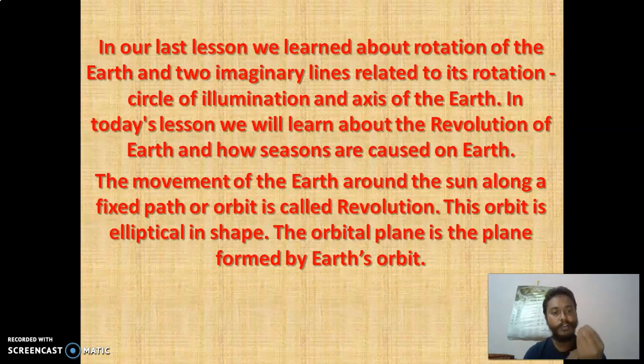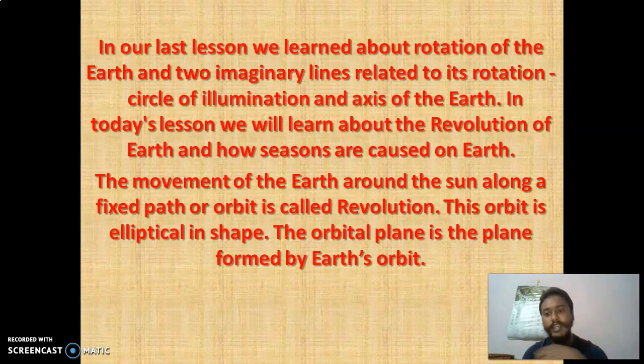The place around which it rotates is called the axis. Yesterday in Google Meet we discussed revolution. Revolution means the earth revolving around the sun. When that happens, we get different seasons and we get a year.